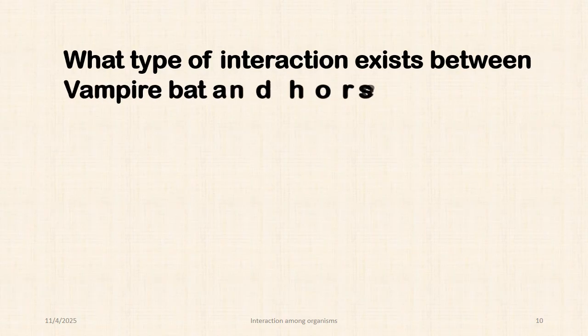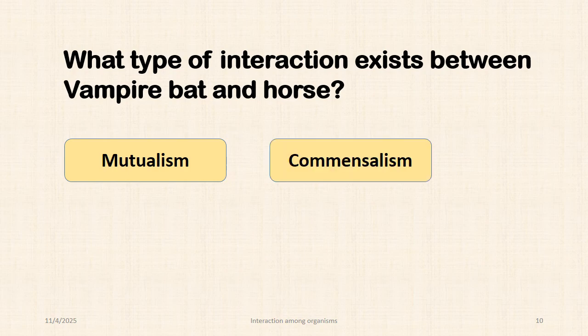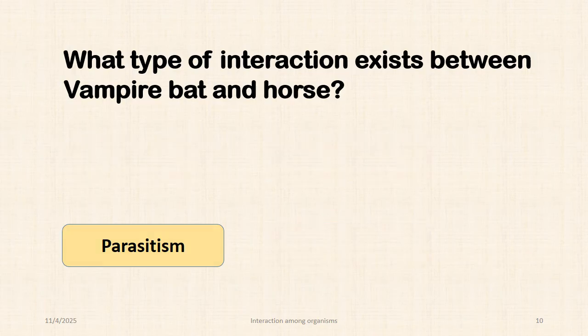What type of interaction exists between vampire bat and horse? I've already answered this question, and I hope you remember it from our previous slide. Of course, it was parasitism. Parasitism is a relationship that exists between bat and the horse.